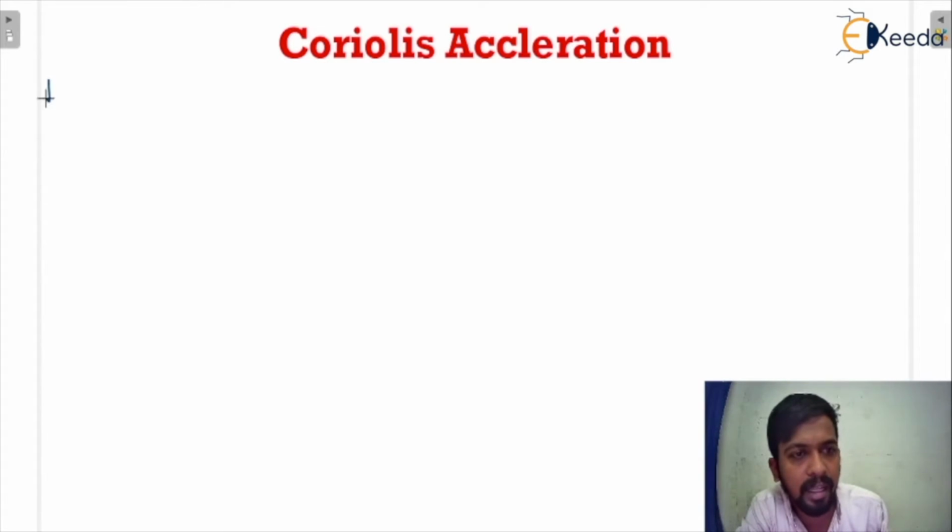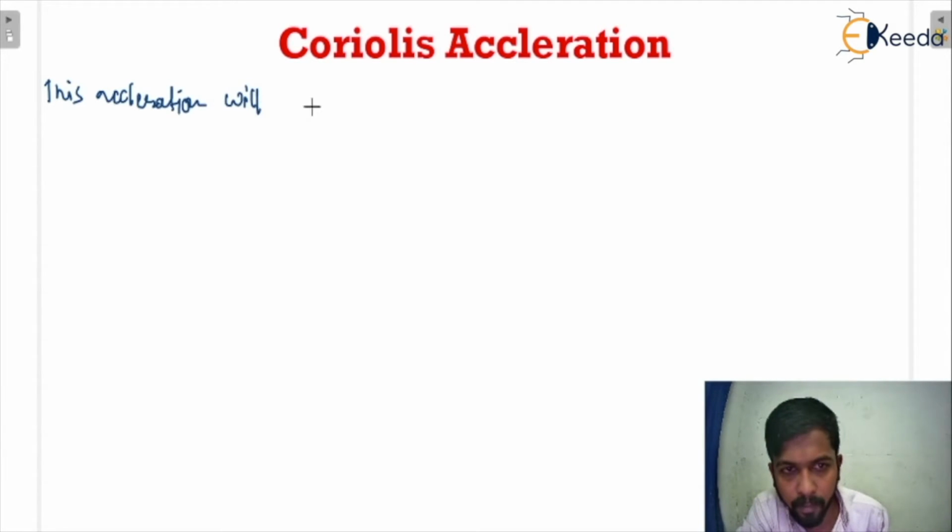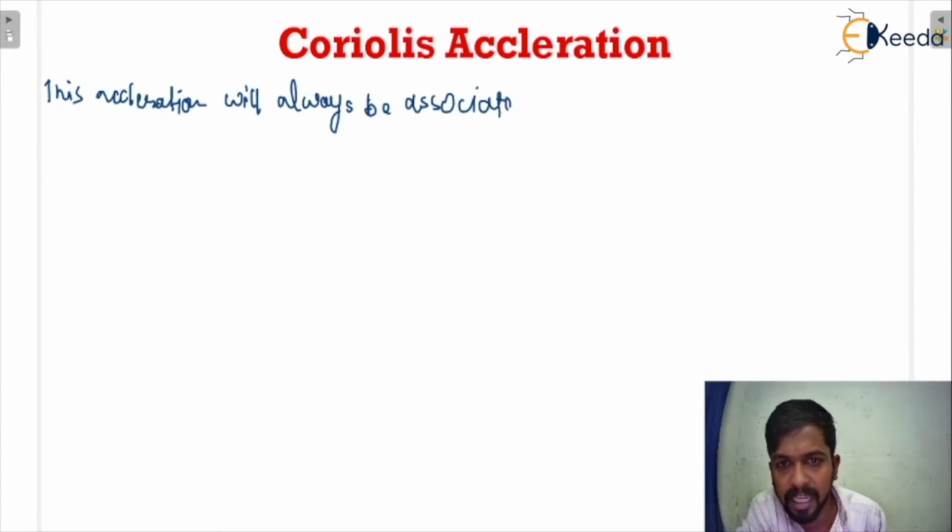I'm writing here that this acceleration will always be associated with slides. What is slides?